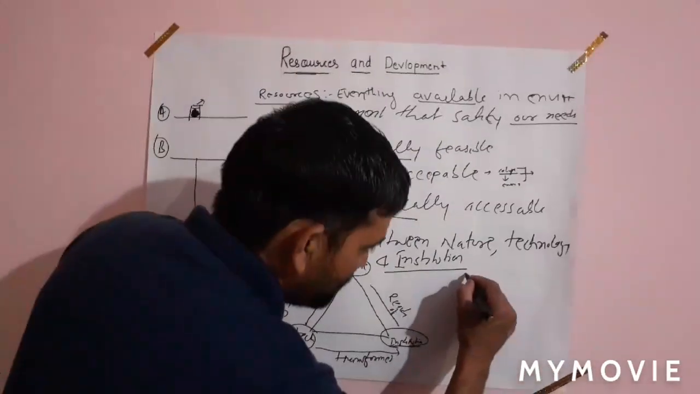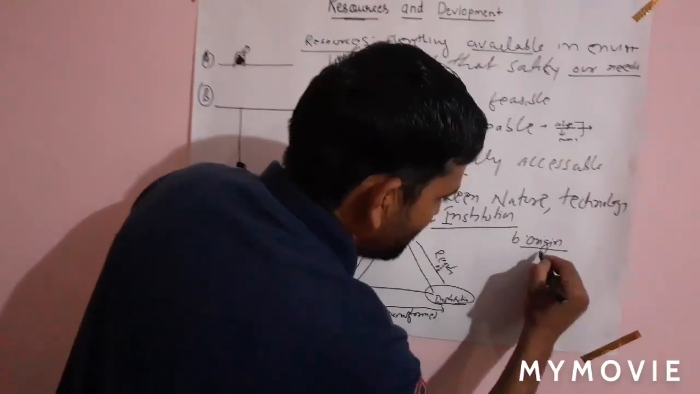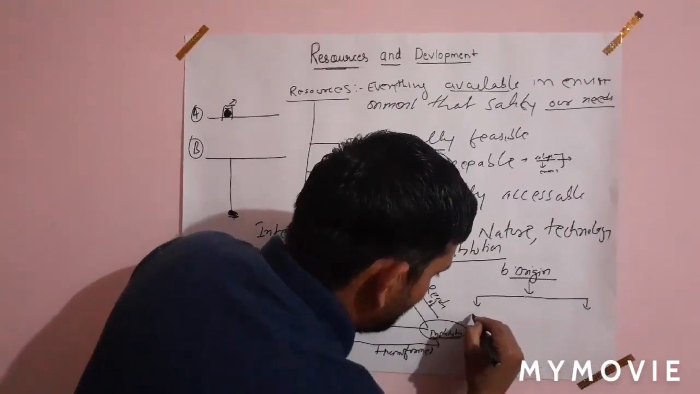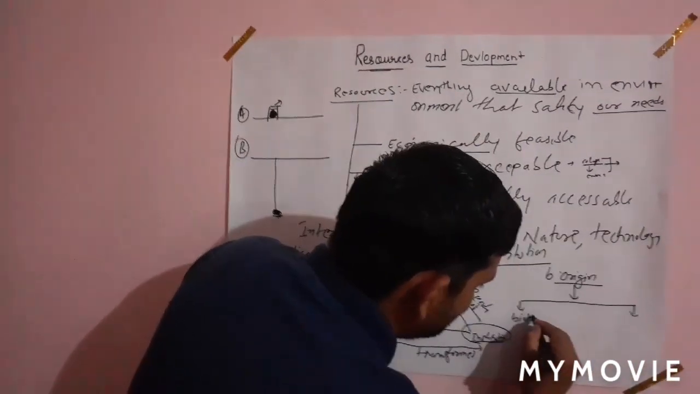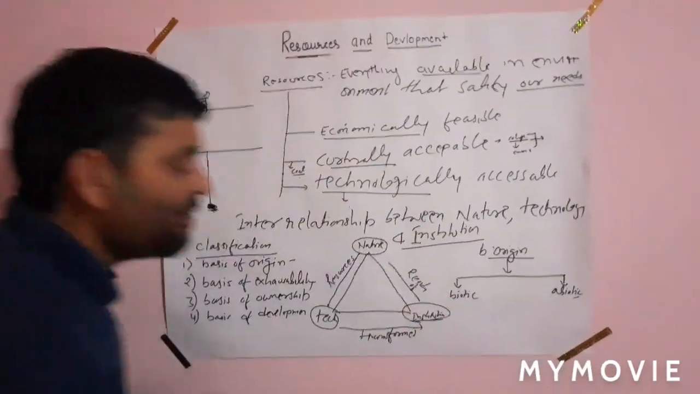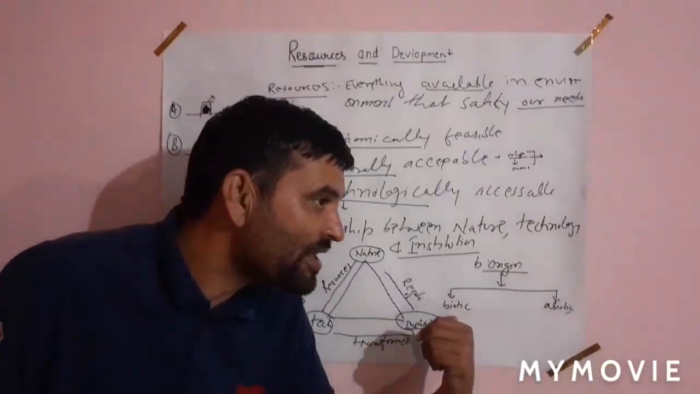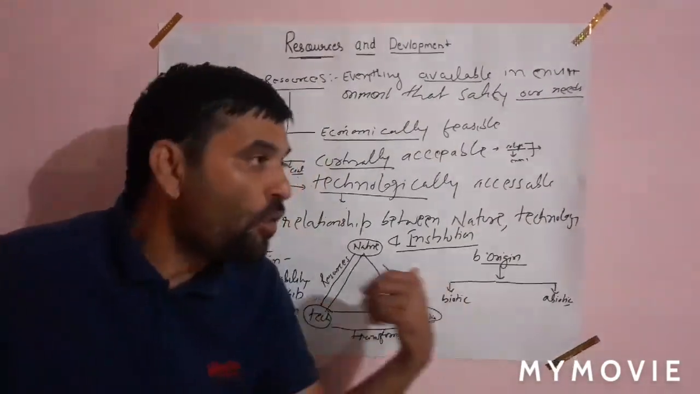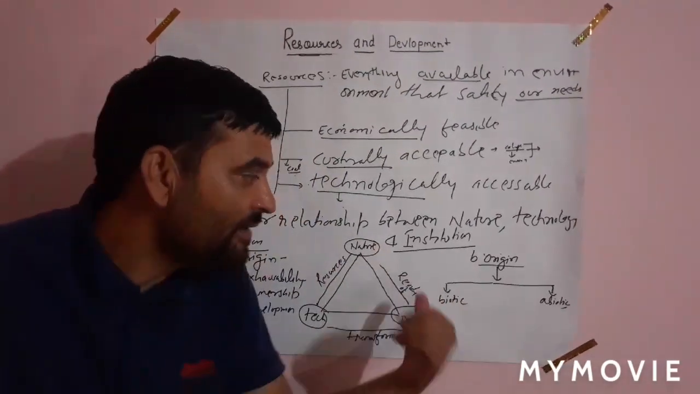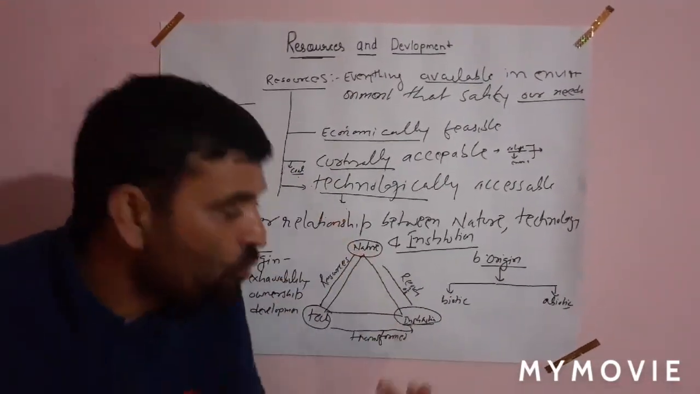On the basis of origin, the resources are of two types. One is biotic resources and second is abiotic resources. Now, what do you mean by a biotic resource and what do you mean by an abiotic resource? Biotic resource means the resources which have life. वो resources जिनमें life होती है, जिनमें जीवन होता है, that is known as a biotic resource.